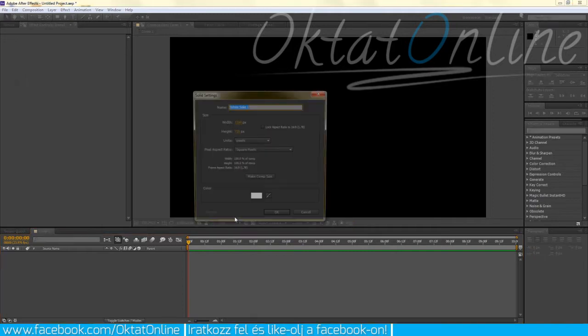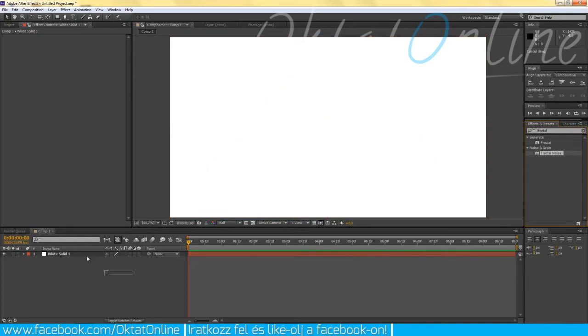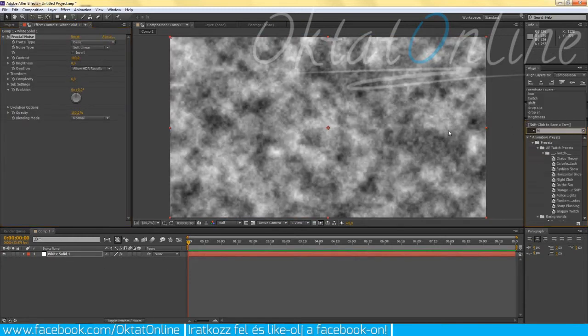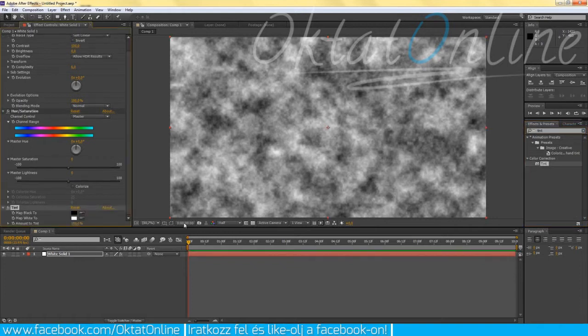So let's create a solid layer, and if you're done with this, let's just use some randomized effects like Fractal Noise. Just a second. Fractal Noise. Let's add a hue and saturation effect. Then we could use some tint, and another very exciting effect which is called vector blur.